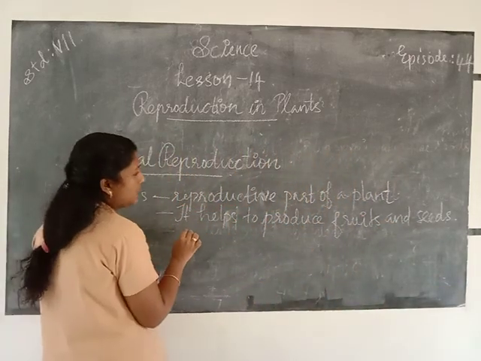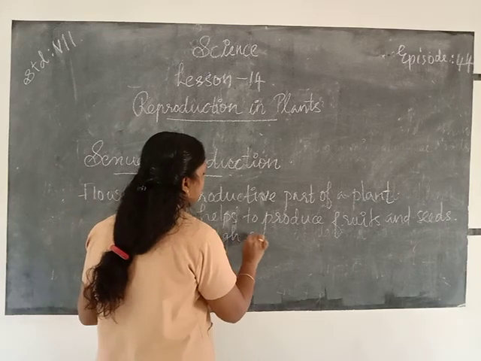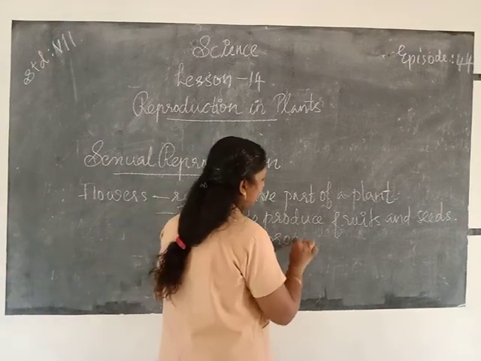Through which process? Yes, reproduction.